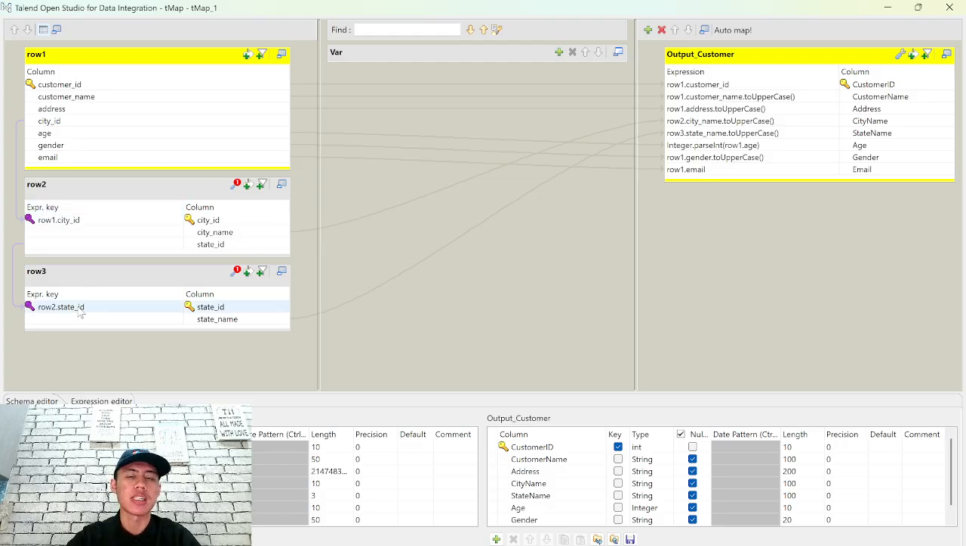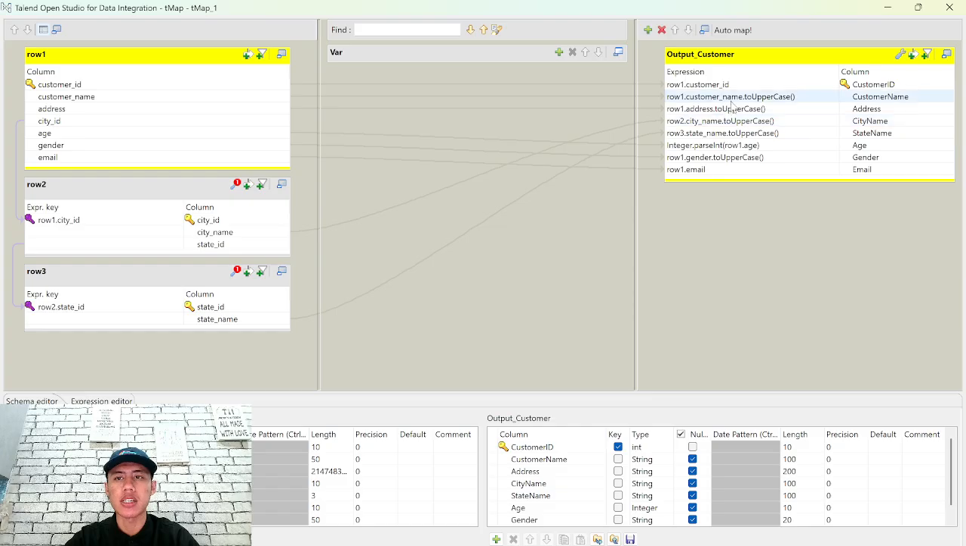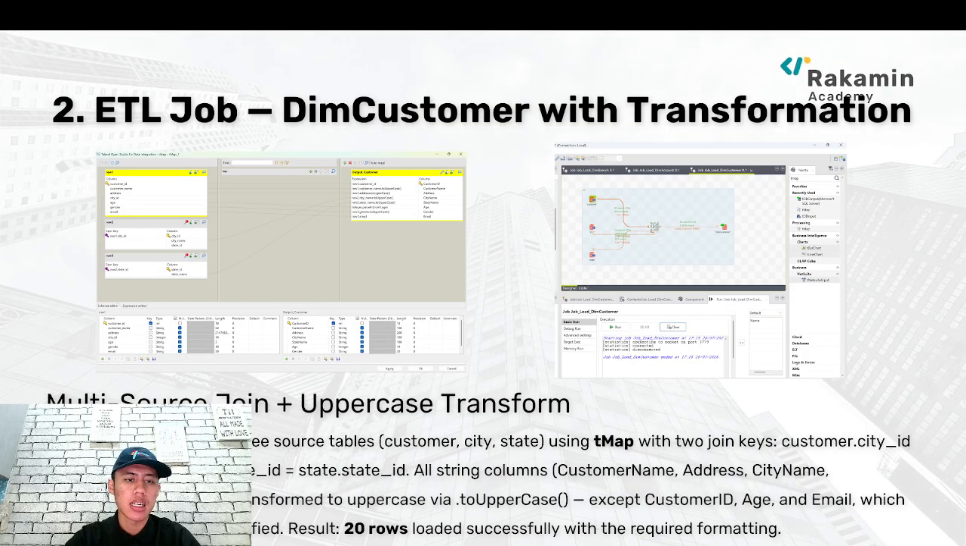And we can also reverse it if we want to see the state and the customer name. We have to make a join on in the SQL to the city row, and after that go on to the customer. So basically this is a multi-source join, as I said before, plus an uppercase transform. For the customer ID in here, there are a lot of uppercase. It combines the source tables, the customer and city tables, using tMap with the join key customer city, city ID, etc. All the string columns like customer name, etc., will use uppercase, except the ID, age, and email, because they are not strings; they are integers, which remain unchanged as specified. The result is 20 rows successfully executed in here.